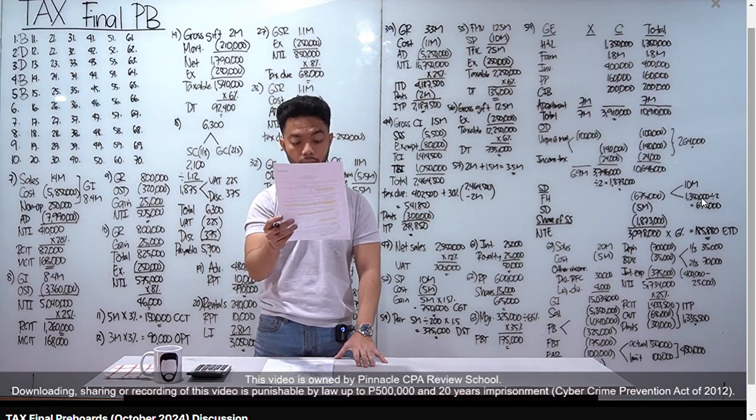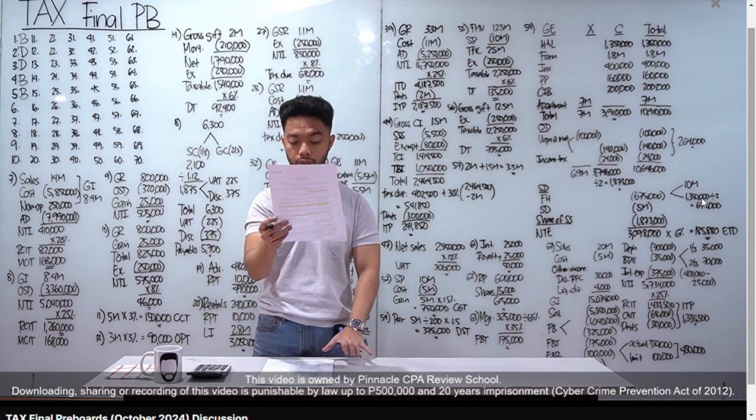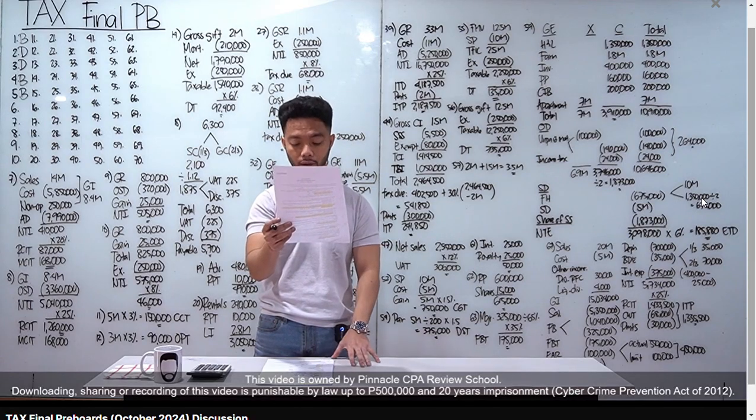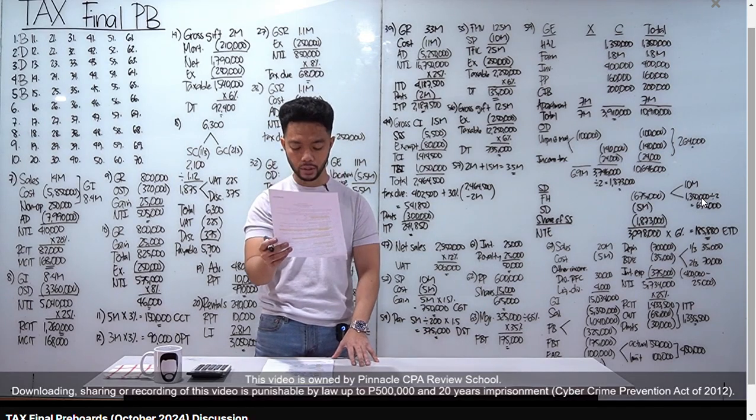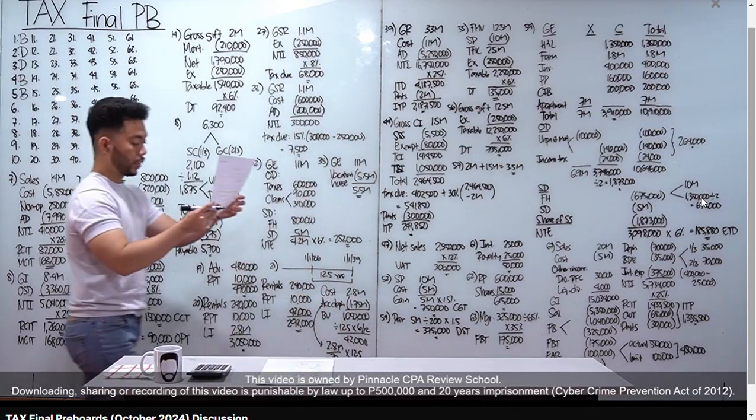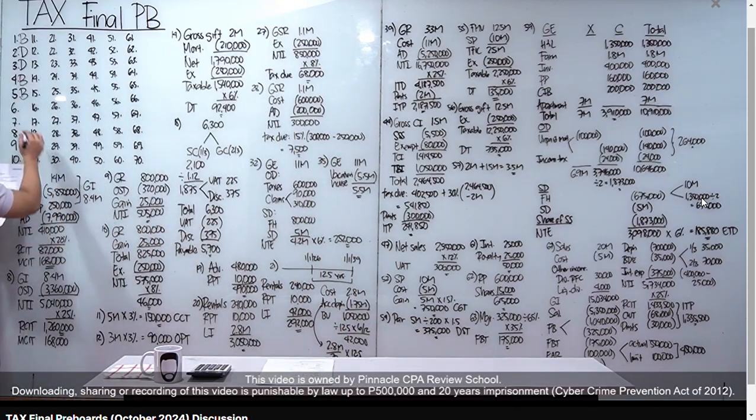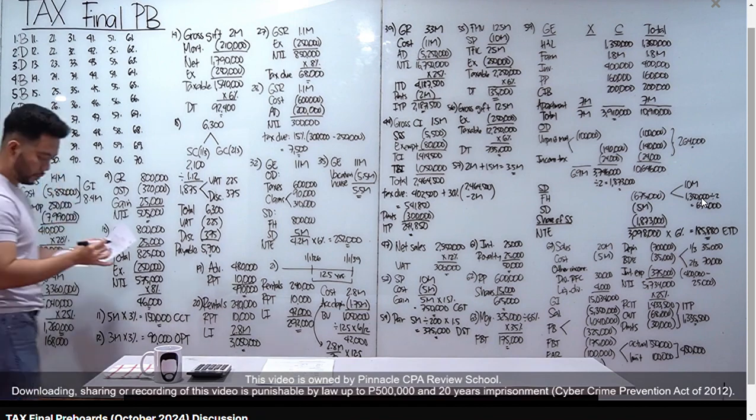Statement 4, actually tama din yan. Aliens, whether residents or not, so yung RA and NRA, taxable sila within the Philippines. True, true, false, true. Letter D, only statements 1, 2, and 4 are correct.